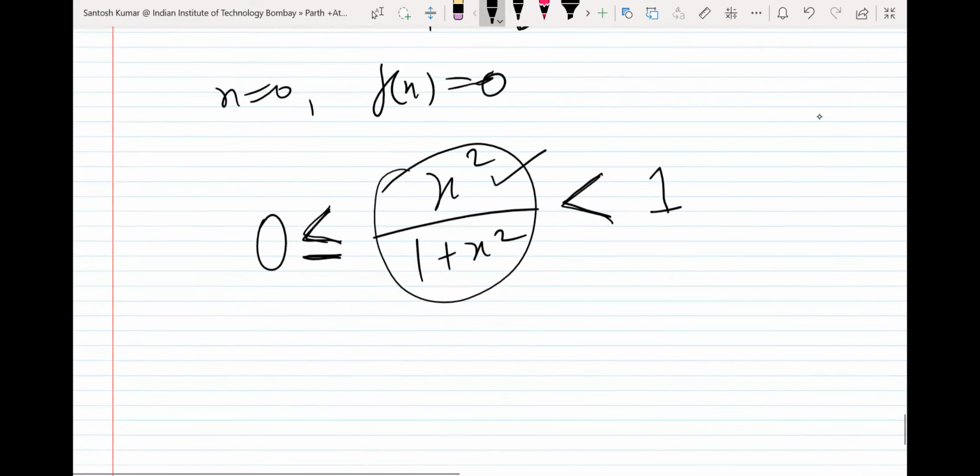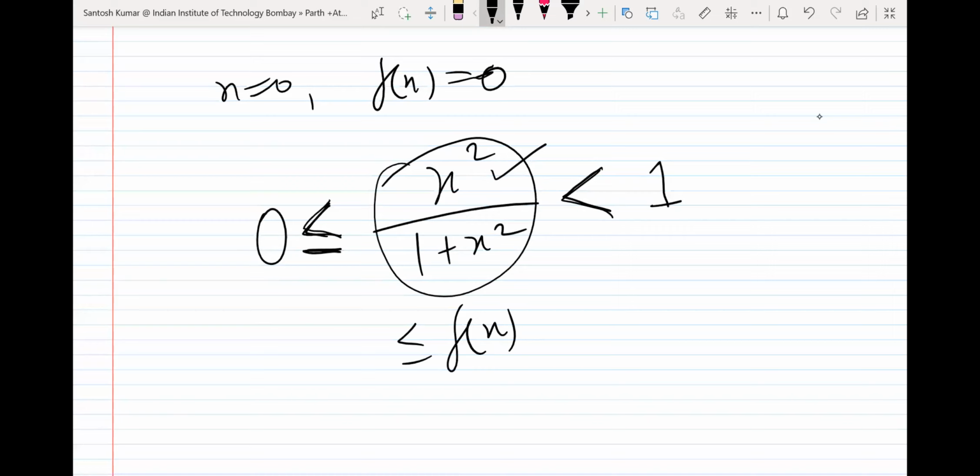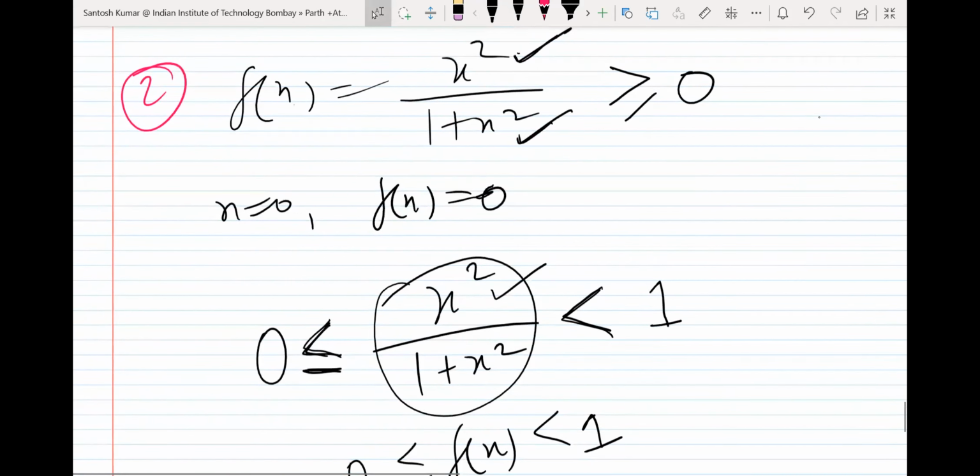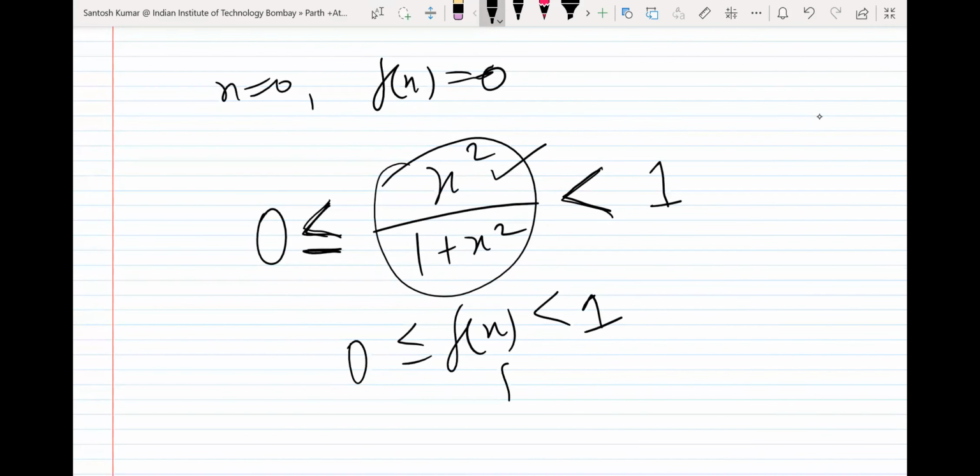What I want to say is, I have written it directly, I have not applied AM-GM. If I apply AM-GM, I will still get the same answer. Here I decided just x square upon 1 plus x square, numerator and denominator both positive, so the whole fraction is positive, and the denominator is more than the numerator, that's why it is less than 1. So f(x) is between 0 and 1. Written as an interval, the range is closed at 0, open at 1, because there is no equality at 1. This is the range of this function.